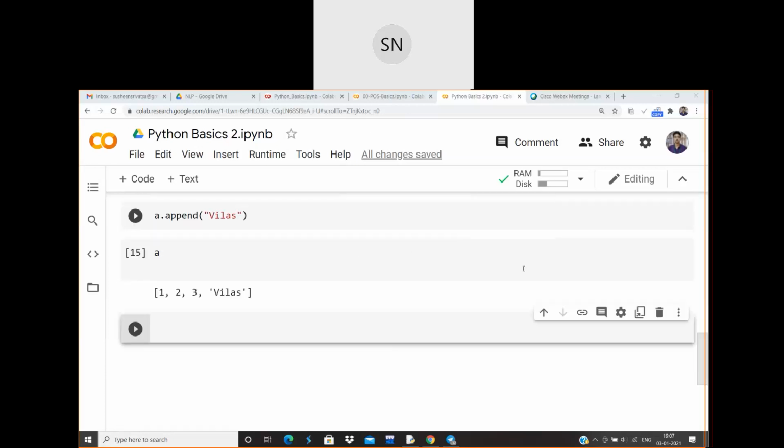Hello, am I audible now? Okay. Vilas was asking how he can input data at a particular index, in between or anything. Let me show that one. Is everyone joined?